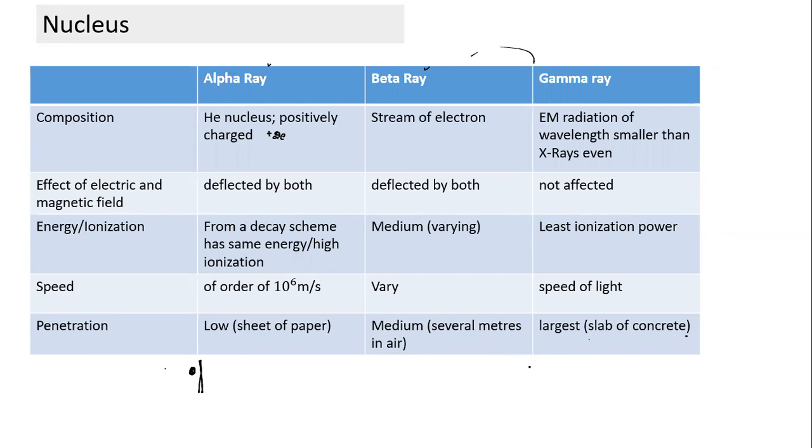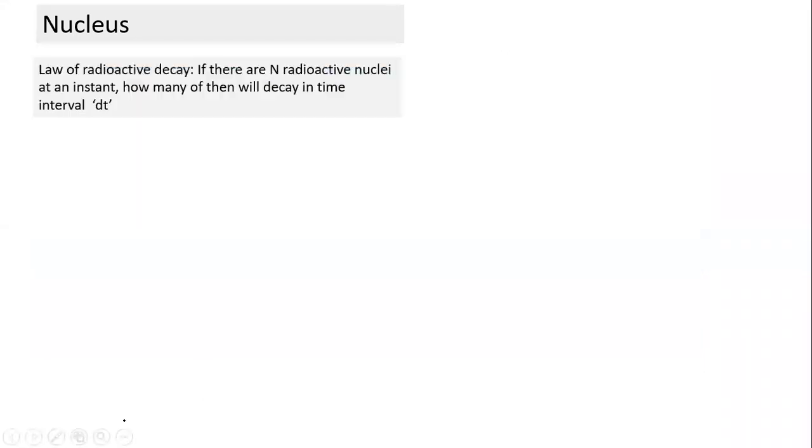And that makes nuclear energy a little difficult to control. It sounds a little odd, but even a slab of concrete is not enough to stop it. Even if you have a large slab of steel or whatever metal we can think of, it's not easy to stop. It has very high penetration capability. These are all theoretical points, none of them is any formula, and some of them are pretty easy to understand also. Where does it come from?